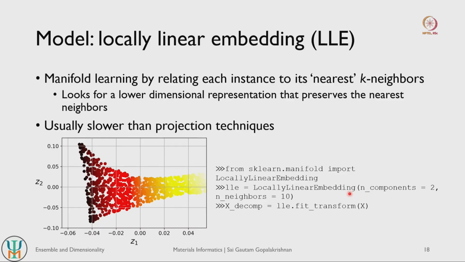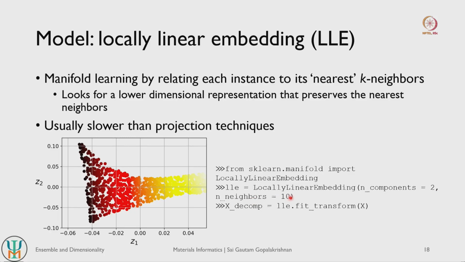There are 2 important hyperparameters in LLE. One is the number of components that you want to project into. This is the dimensional space that you want to get as your final output. In general, if you just want to visualize your data, the number of components here should be either 2 or 3.